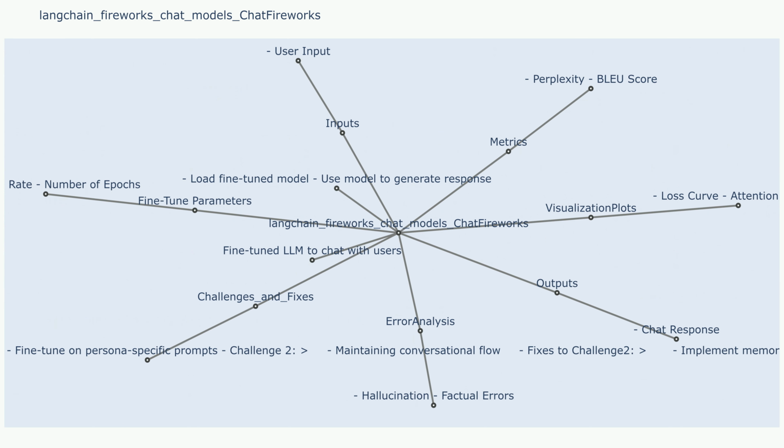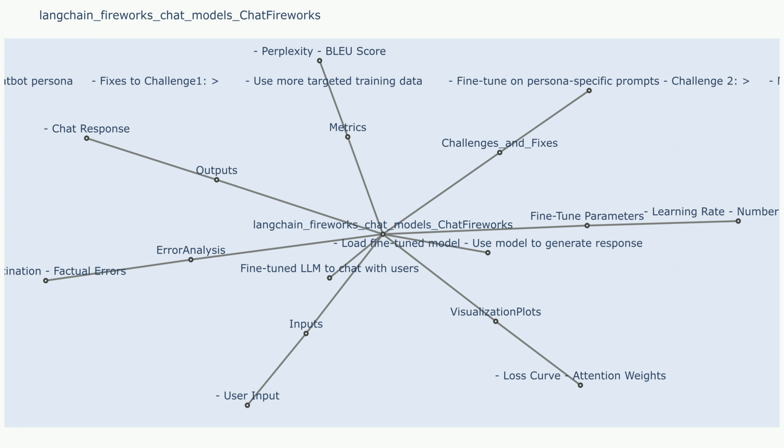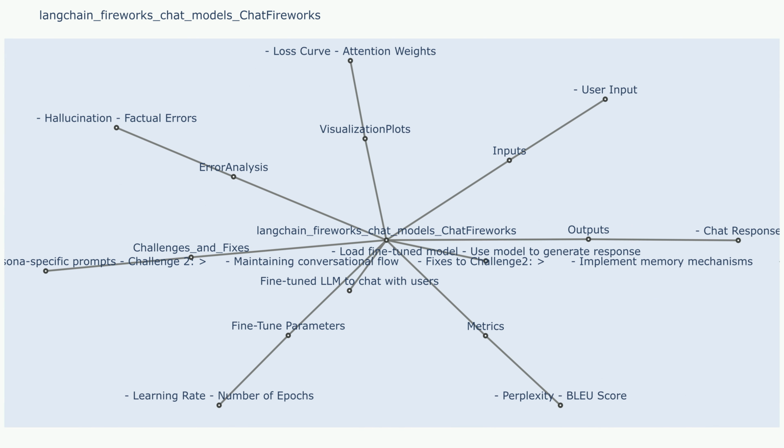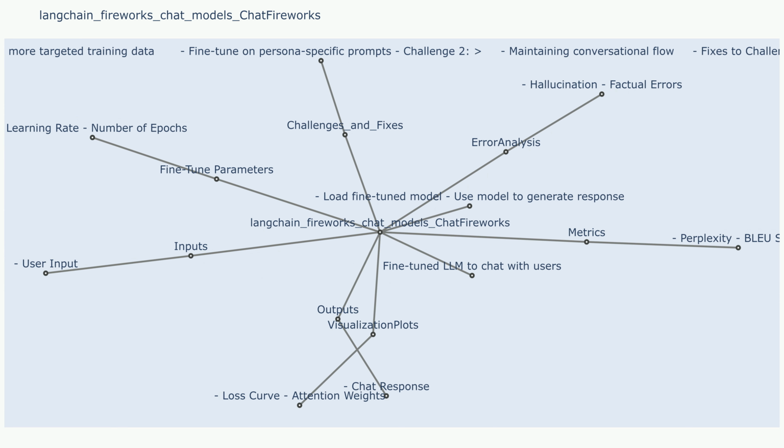Steps. Input processing. The prompt is first pre-processed and tokenized. Context retrieval. Relevant information from memory and external knowledge sources is retrieved based on the prompt's context. Chain execution. The prompt is passed through Langchain chains, which can include a sequence of components like retrieval, summarization, translation, or code generation.